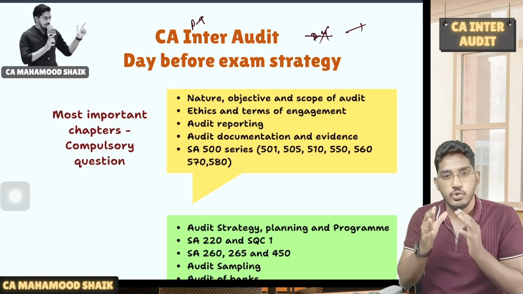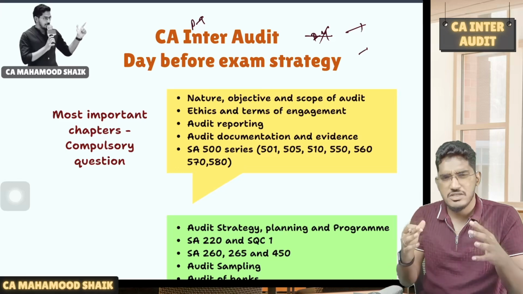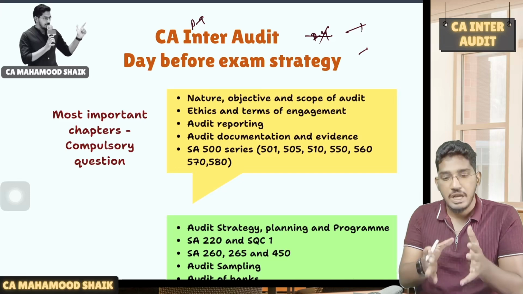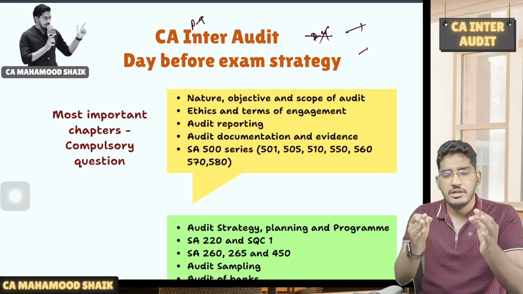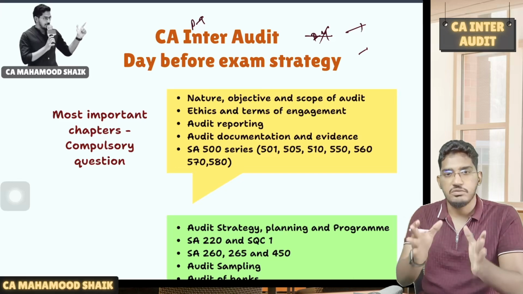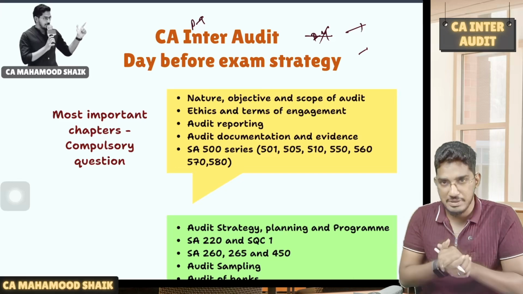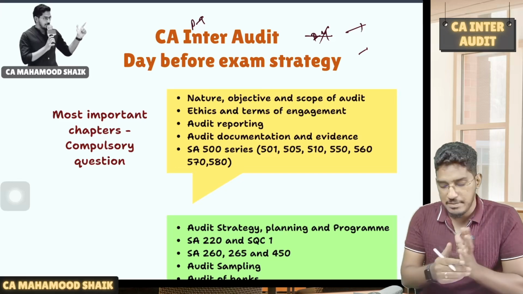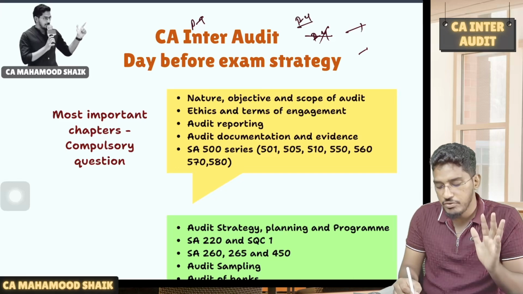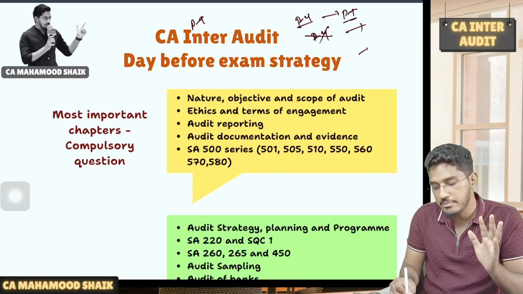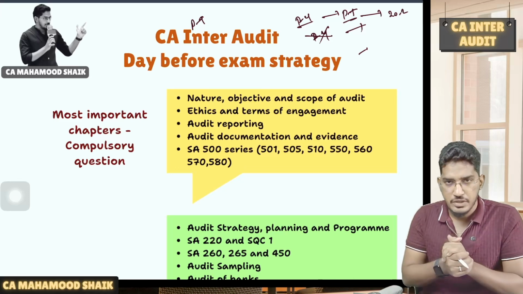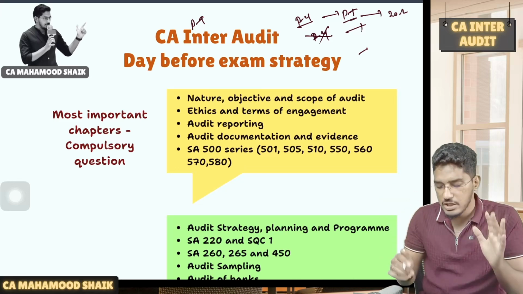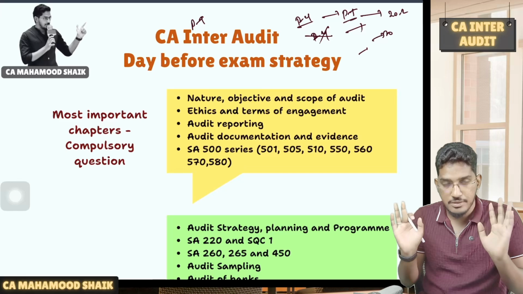Here I am before you to help you out. I will give you one strategy, approach, whatever you want to call it, which if you make use of it, you can derive the maximum benefit out of the time left for the examination. Before you go for the paper 5 examination, once you are back from paper 4, hardly you will have 20 to 22 hours of time available. So ignore that 2 hours also, hardly you will have 20 hours of time available.